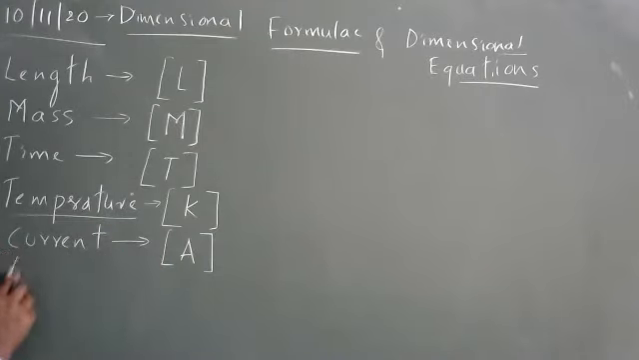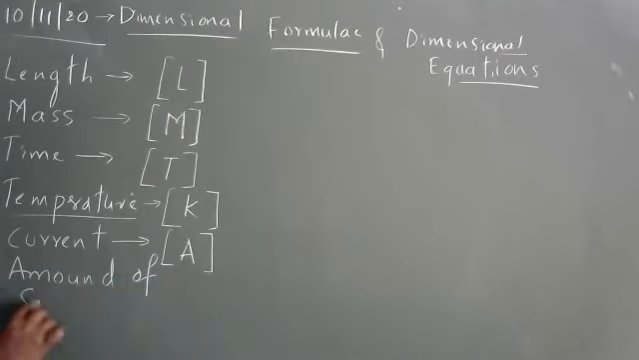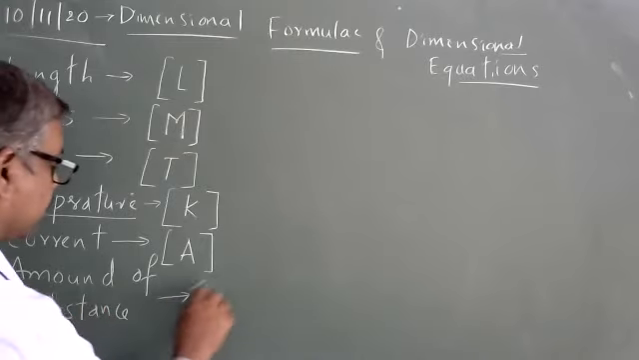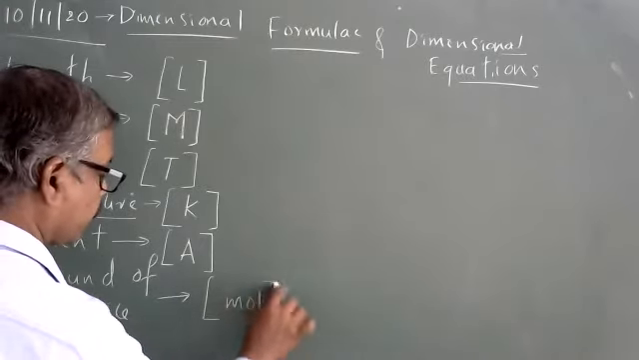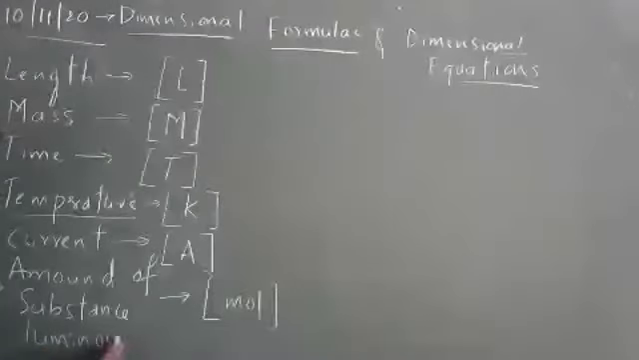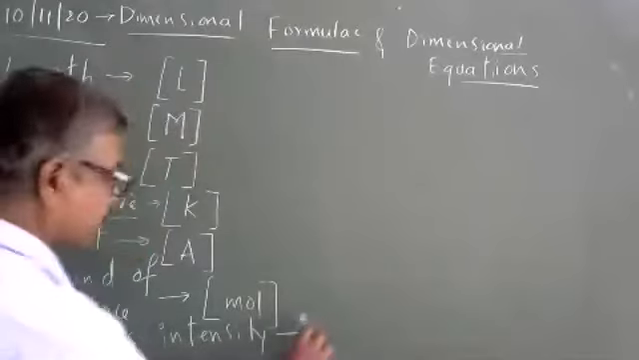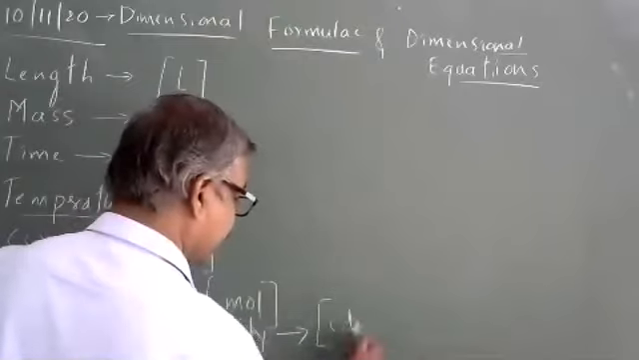Next we have amount of substance. I'll put it into a bracket. It is written as mole. Then you have the last one, luminous intensity, and its unit is candela, we'll write it as CD.